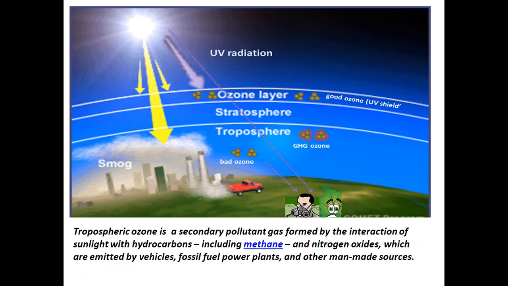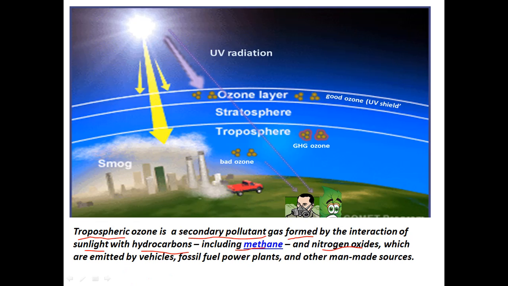This tropospheric ozone is a secondary pollutant. That means a secondary pollutant is a pollutant that's formed from the primary pollutant, by the interaction of sunlight with hydrocarbons including methane and nitrogen oxides.